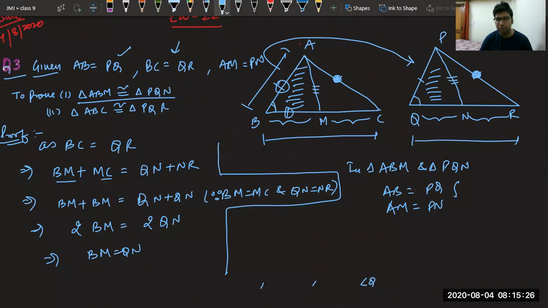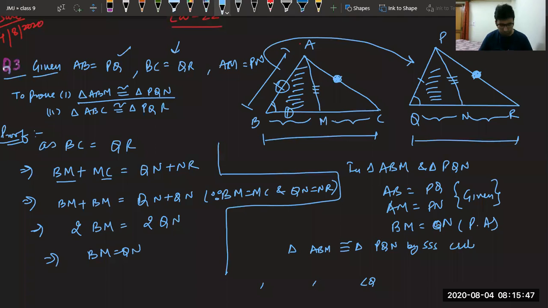And third thing that we have found from our side is BM is equal to QN. This we have proved above. So triangle ABM is congruent to triangle PQN by SSS criteria. Sorry for the mistake that I've made in the first given part. I hope it is clear now.